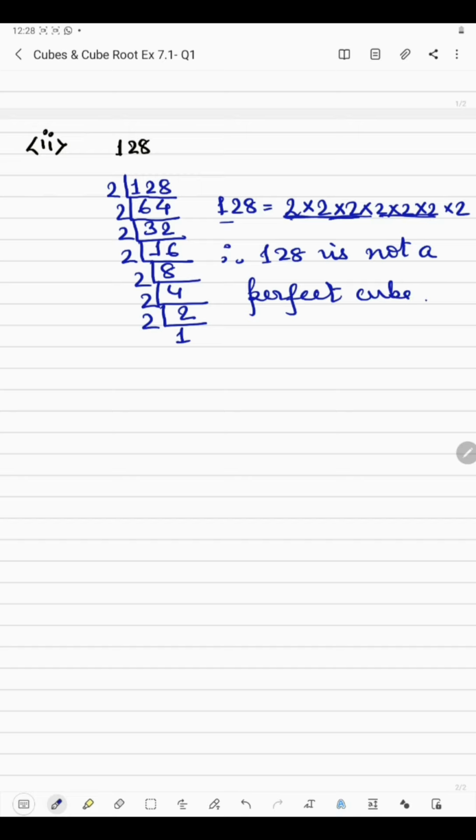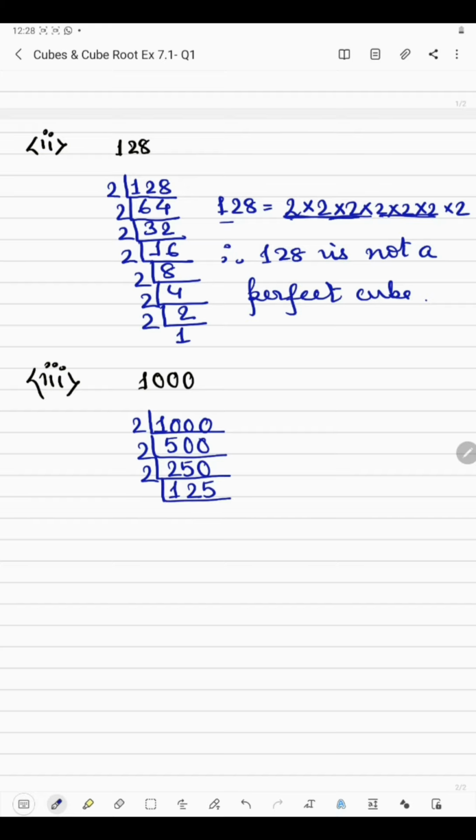Okay, now next we have 1000. So if you want to find the prime factorization, then this 1000 will be divisible by 2, as the last digit is an even number. 2 5s are 10, then 2 zeros, 2 2s are 4, 2 5s are 10, then 0, 2 1s are 2, 2 2s are 4, 2 5s are 10. Then it will go by